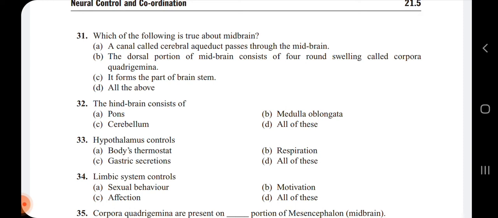32nd question. The hindbrain consists of pons, cerebellum and the medulla oblongata. Hence the answer is all of these.